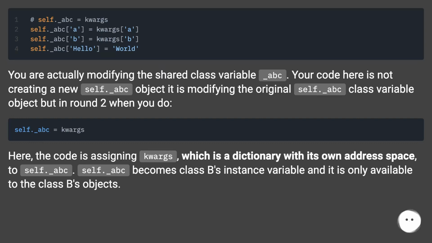But in round 2 when you do this here, the code is assigning quarks, which is a dictionary with its own address space, to self._abc. self._abc becomes class B's instance variable, and it is only available to class B's objects.